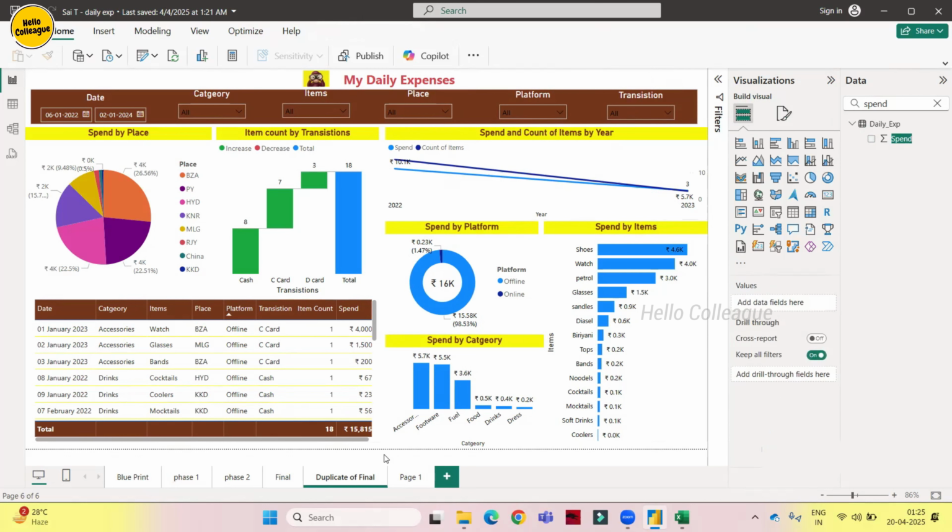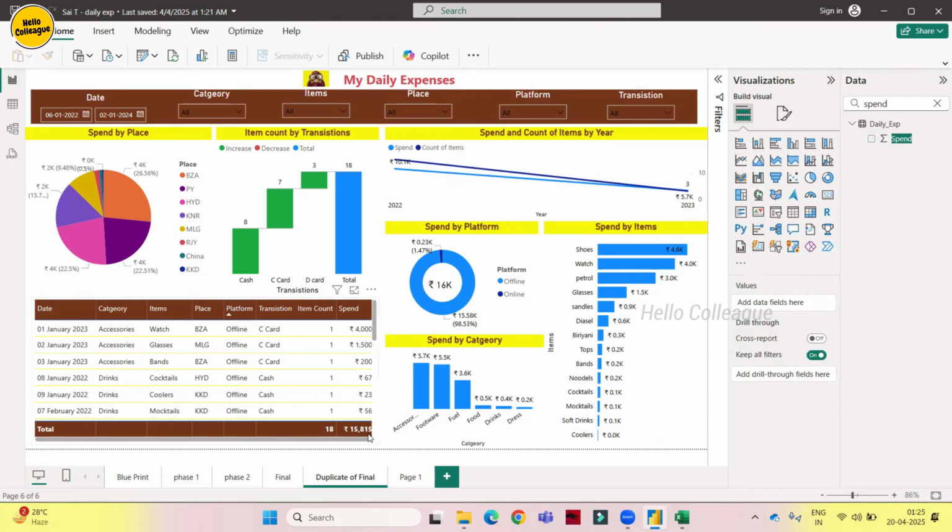Just click here. See, guys, the total is 16,000. In that 16,000, this is the share. So 1.47% is for online, and 98% is for offline. We can play like this. So yeah, this is good now. We are good. Now let's compare this report and the final report.